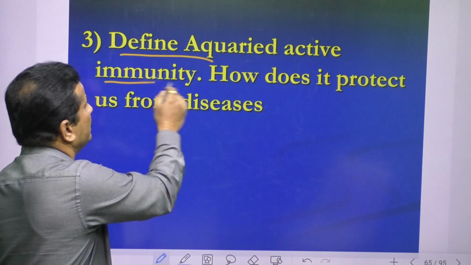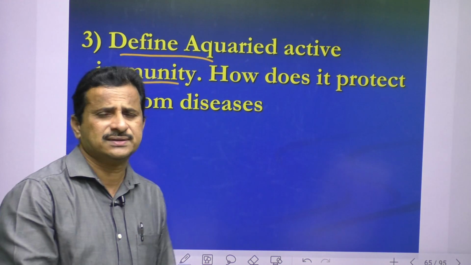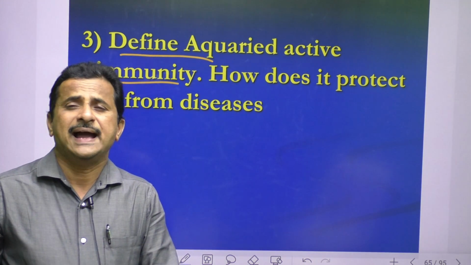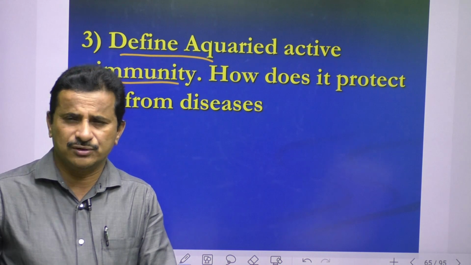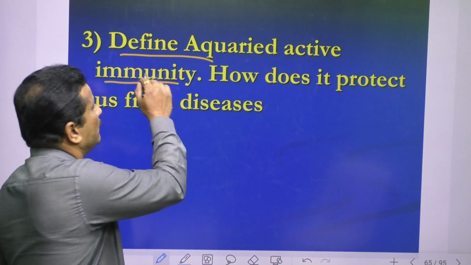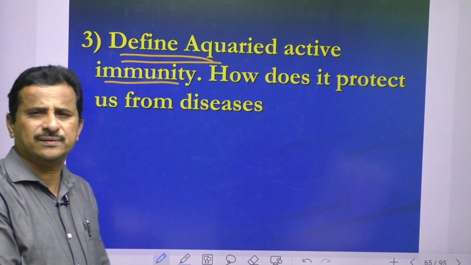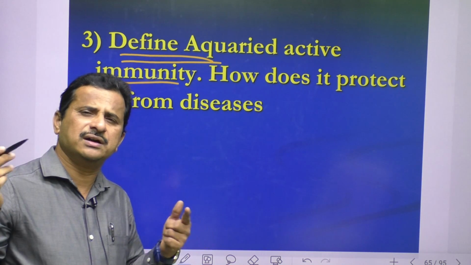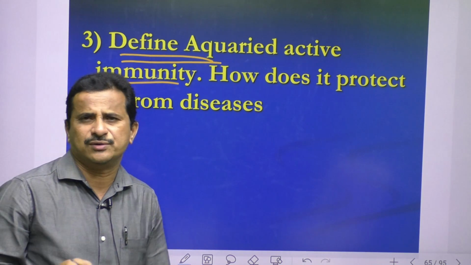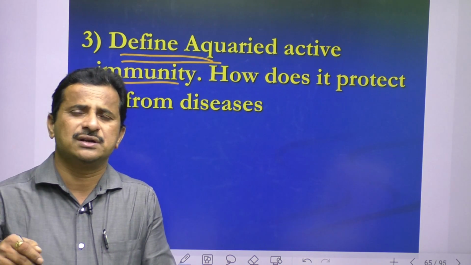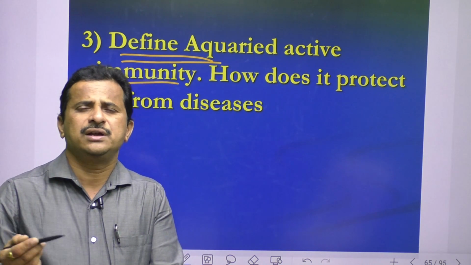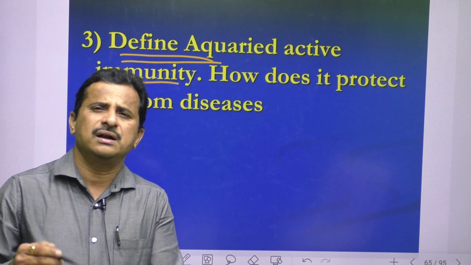Define acquired active immunity. How does it protect us from diseases? So here acquired immunity has again two types, active and passive. In active immunity, antigens enter our body and produce antibodies. First you write what is acquired immunity, acquired active immunity. Acquired immunity means throughout your lifetime you are developing immunity. In acquired active immunity, antigens enter our body through natural or artificial means. That's why active immunity has two types, artificial or natural.